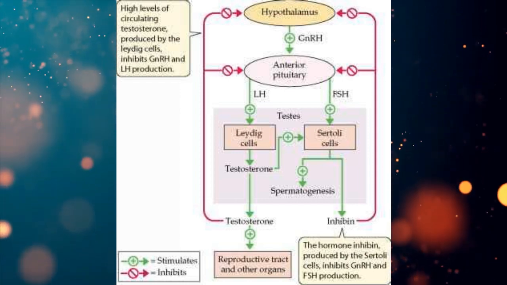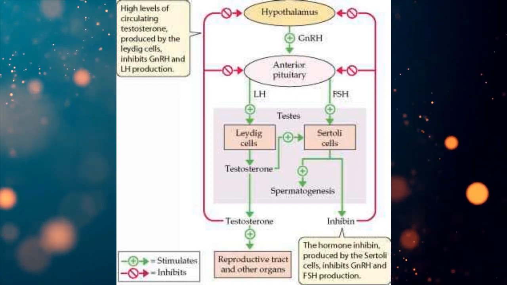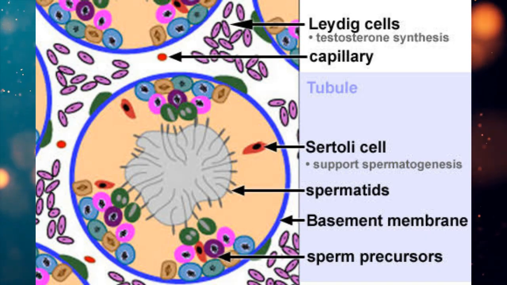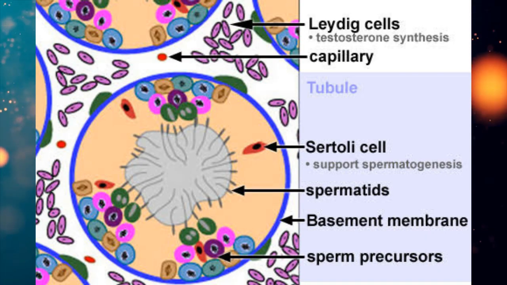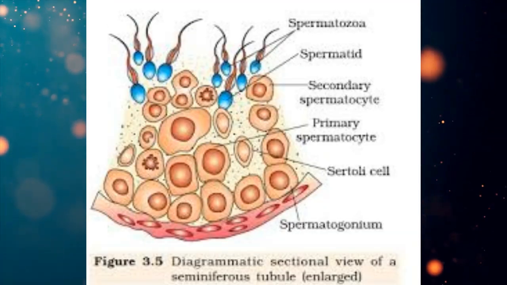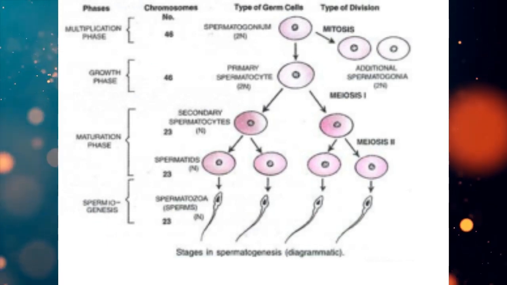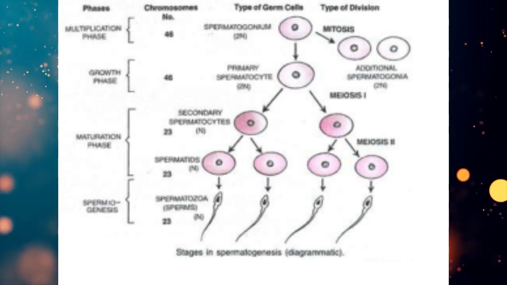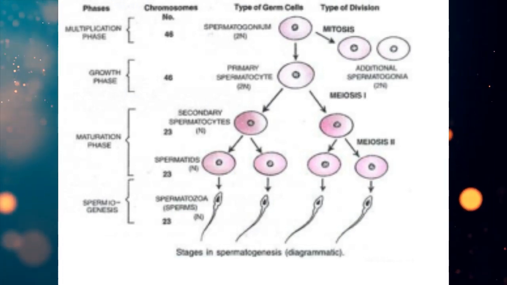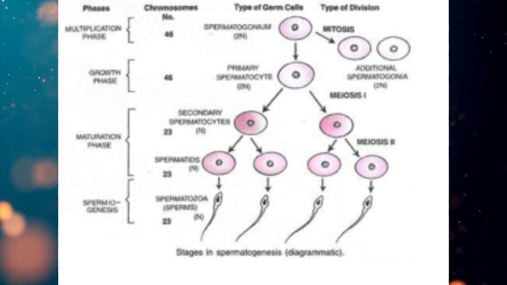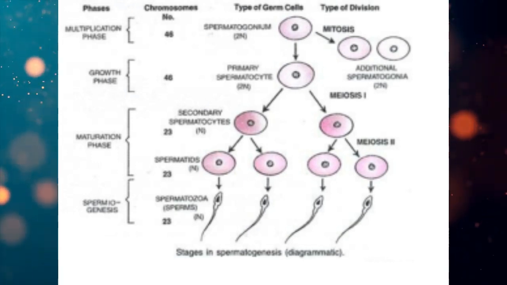Then next we are going to discuss the mechanism of spermatogenesis. So let's see the mechanism of formation of the sperm, or the process of spermatogenesis. Spermatogenesis is a continuous process and is completed in about 74 days. This spermatogenesis occurs in two phases. First one is the formation of the spermatid, and after formation of the spermatid, then the metamorphosis of the spermatid into sperm or spermatozoa.